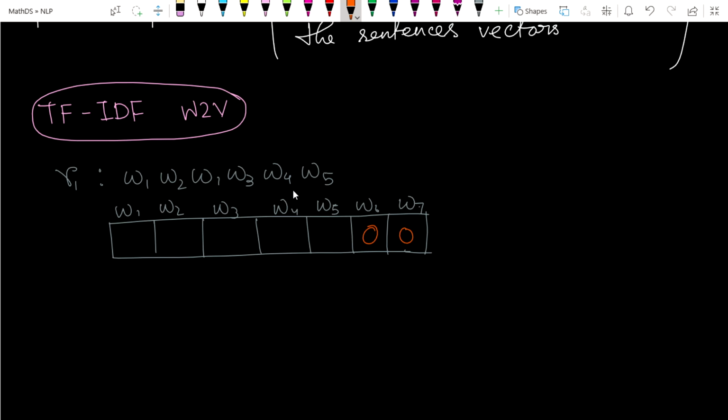So suppose we have some frequencies: W1's value is T1, here is T2, T3, T4, T5. Here I am talking about the TF-IDF value for each cell.